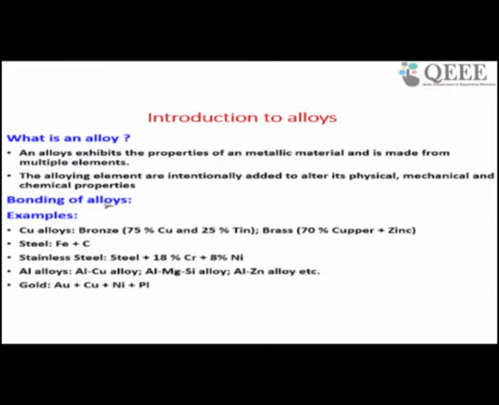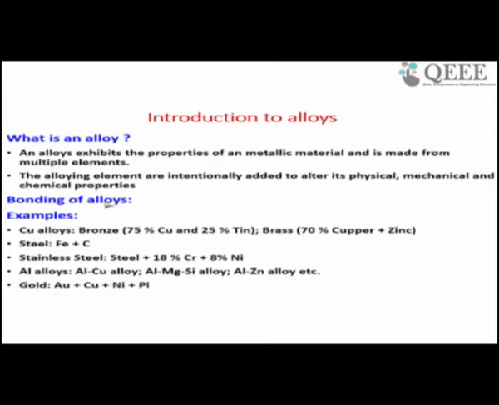For example, aluminum is a ductile material. In some cases you want corrosion resistance, you want high strength, you want high ductility, you want a particular material. Aluminum is lightweight. You want to increase the strength of aluminum, but the strength of aluminum is low. So if you want to increase the strength of aluminum, you have to add some alloying element.